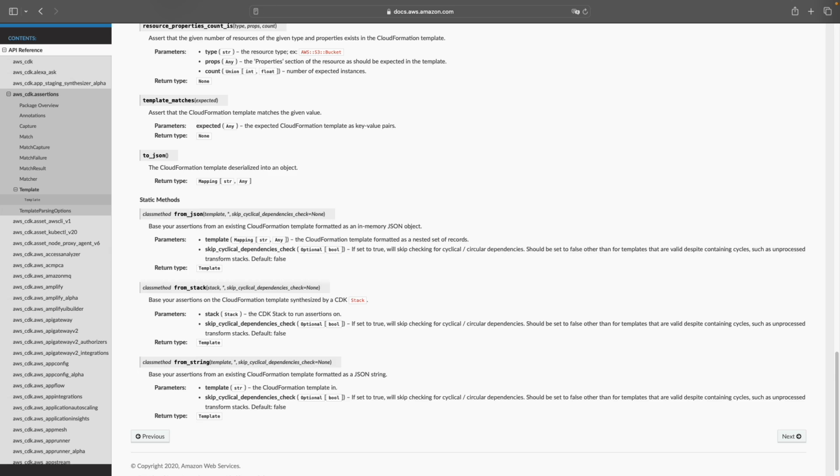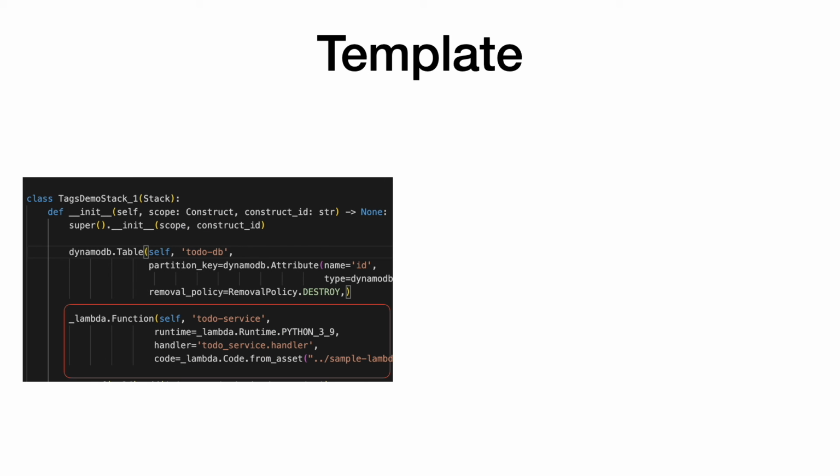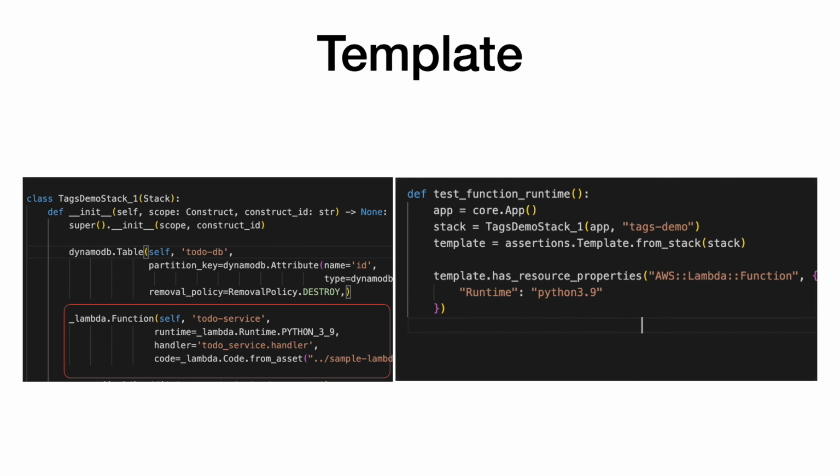Here is an example. Let's say you have a stack where you are creating a Lambda function, and in the test, you want to ensure the generated Lambda resource has the correct runtime. You can write the test where you create a Template instance representing the CloudFormation template for this stack and call its hasResourceProperties method.